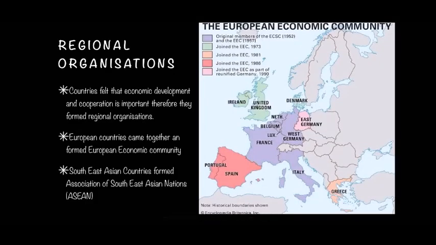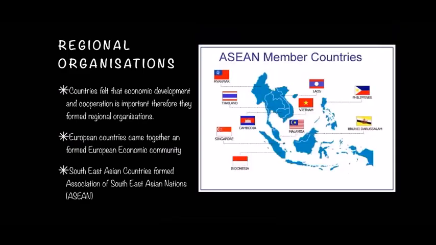Regional organizations. In order to ensure mutual cooperation, countries formed regional organizations. Countries felt that economic development and cooperation is important. Therefore, they formed regional organizations. European countries came together and formed European Economic Community. So on the map, you can see all the countries which were part of European Economic Community.